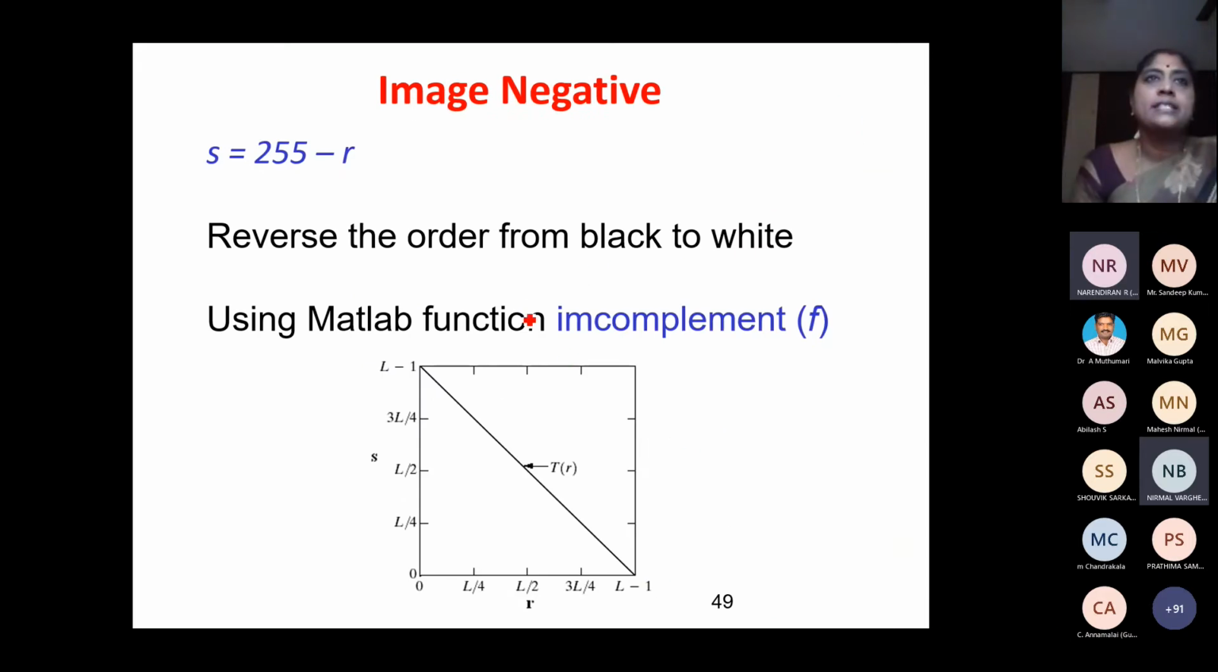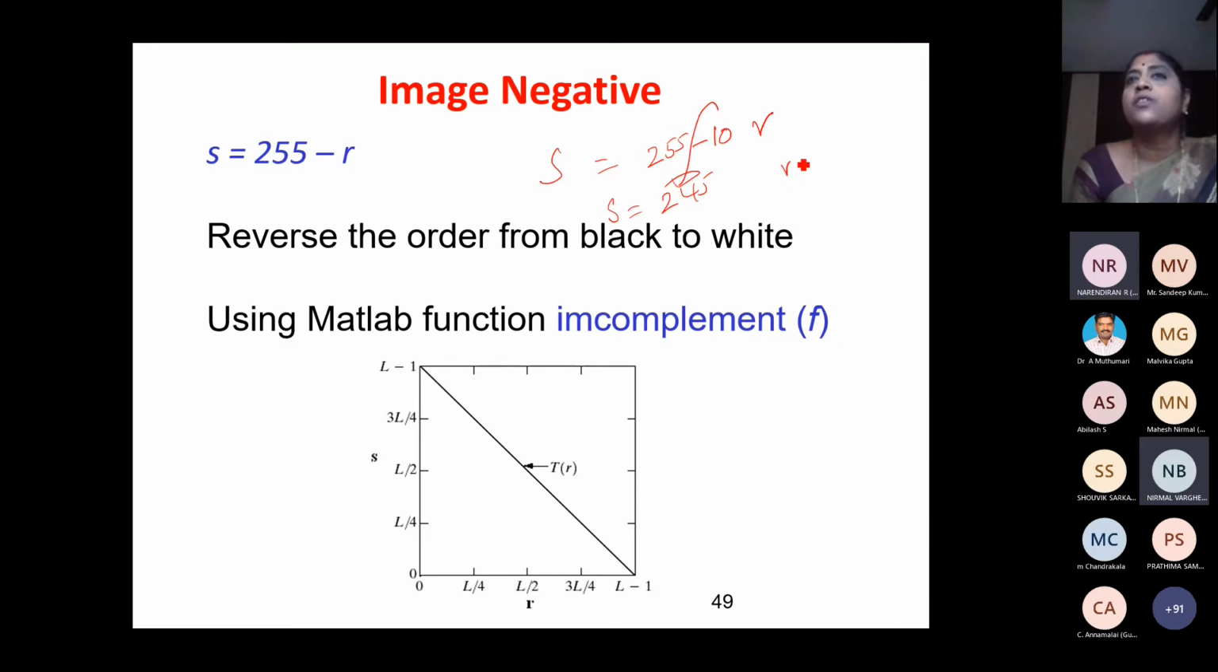Okay, next is what is S? S is the transformed value and R is the original value. For example, 255, the maximum white value, minus R. For example, if R is 10, the new value of S is 245. So 10 will be changed to 245.